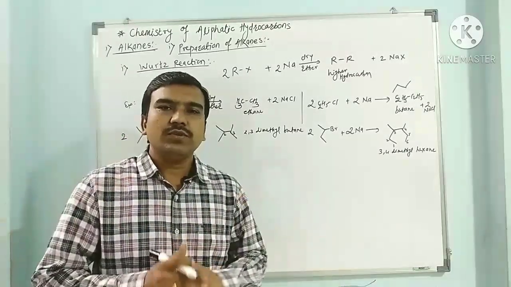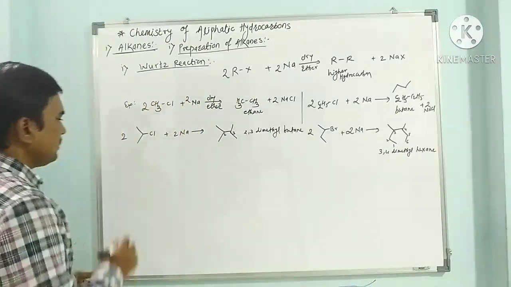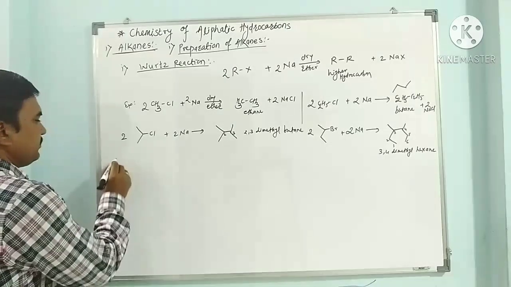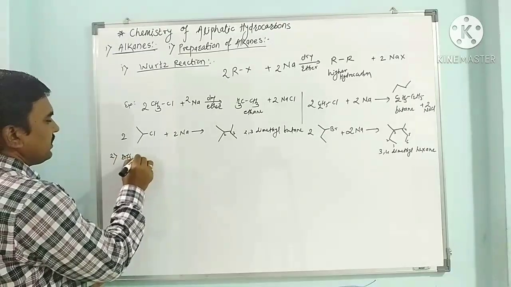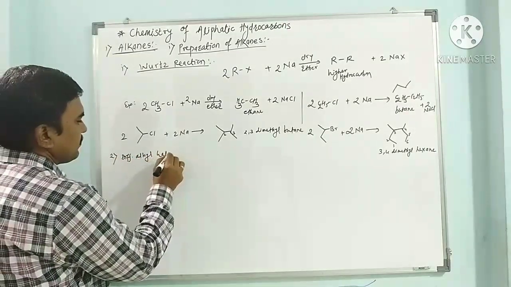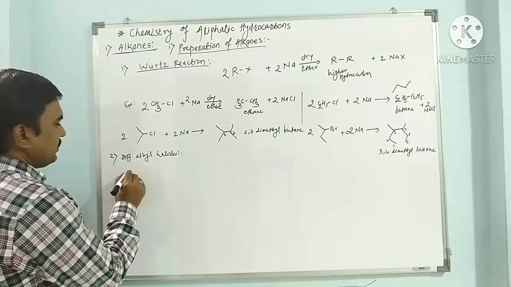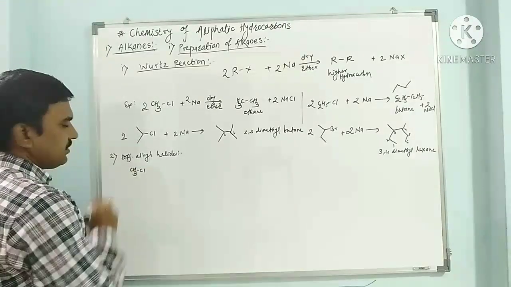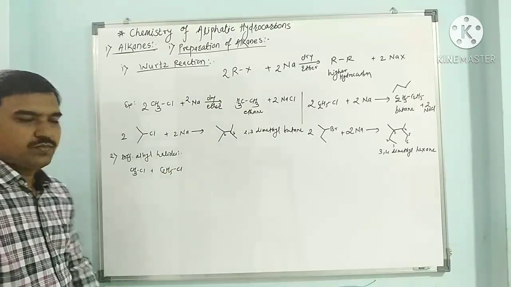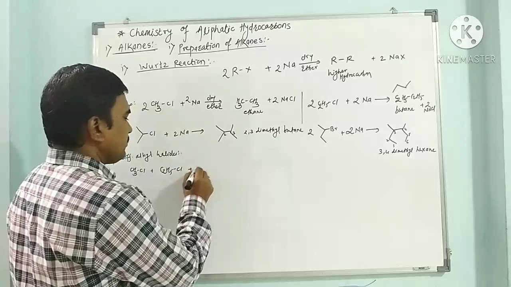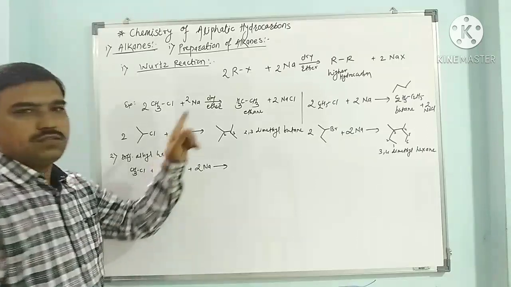Now, a mixture of alkyl halides treated with sodium metal gives a mixture of alkanes. That means if I have two different alkyl halides, what will happen when they react with sodium metal? Here we have CH3Cl plus C2H5Cl, that is ethyl chloride. When methyl chloride and ethyl chloride react with sodium metal, it gives a mixture of products.